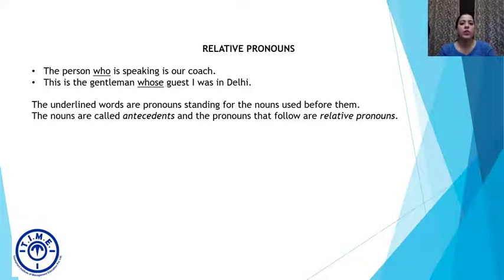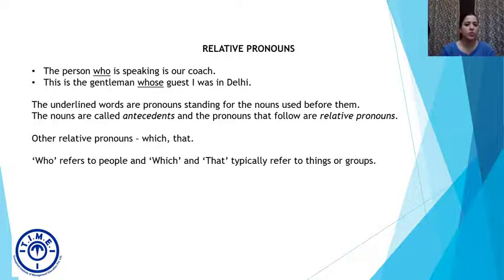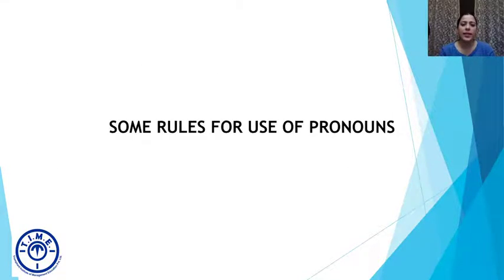Like I, you, he, she, it, anybody will tell you. It's very easy that these are pronouns. But when we talk about who, whose, and whom, it gets slightly tricky. So these are relative pronouns. Let's quickly understand that other relative pronouns include which and that. Who is usually used to refer to people or living things, and which and that typically refer to things or groups. All right. Let's now move on to some rules for the use of pronoun.